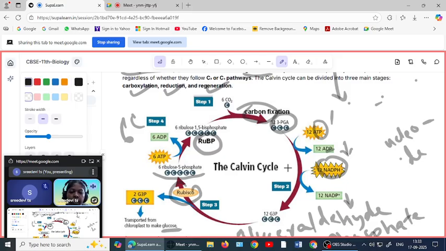In light reaction, ATP and NADPH are formed. They are utilized in the dark reaction, and finally they produce the 6 carbon compound glucose, which is needed for the life process of the plant. You got it? What I am saying, you got it? If you have doubts, you can ask. Okay?